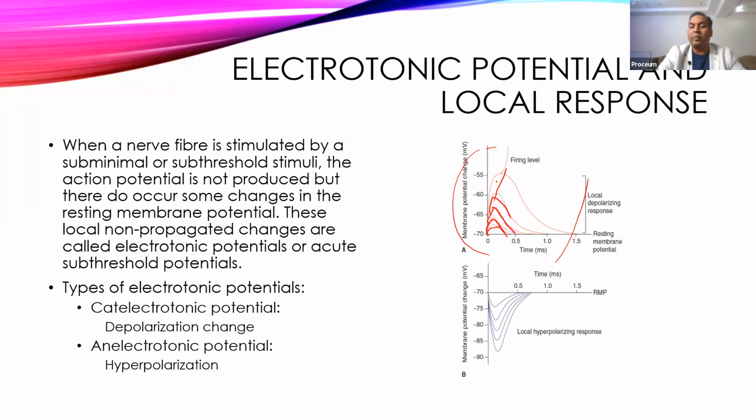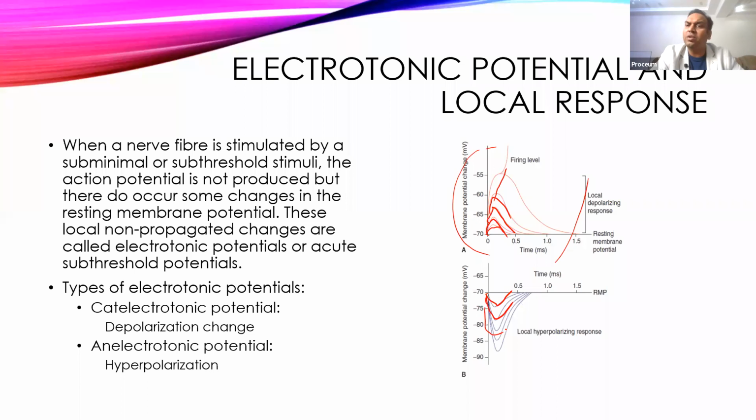The other part of local response is that hyperpolarization can occur. That also goes in a graded fashion, but this hyperpolarization can never form into an action potential. It can occur because of the opening of potassium channels, which can be voltage gated, mechanically gated, or ligand gated potassium channels.